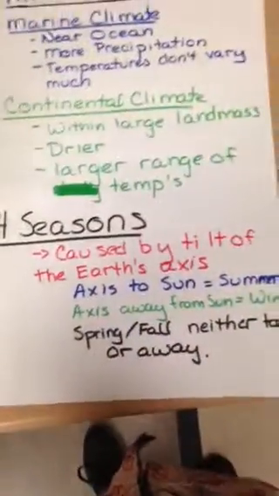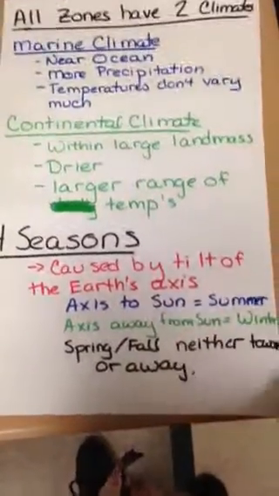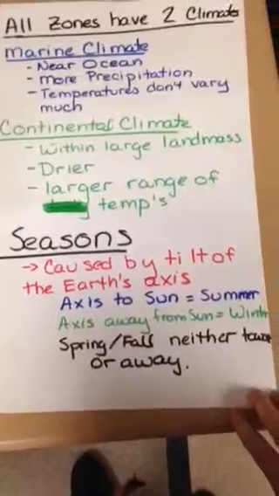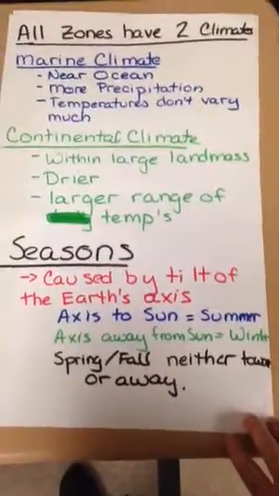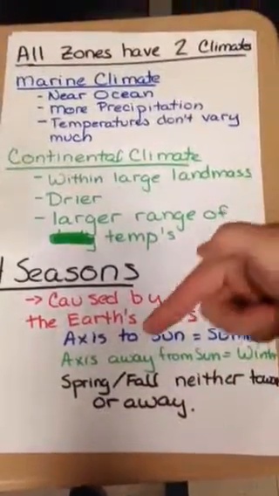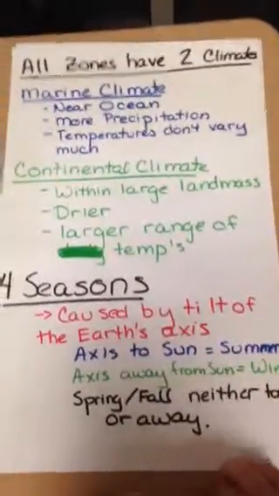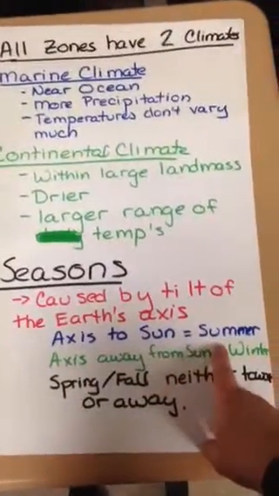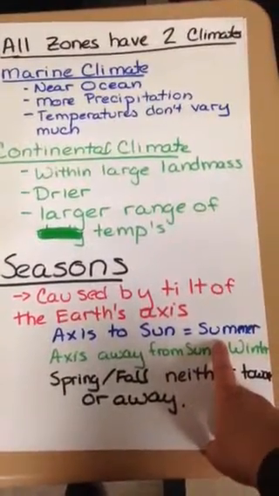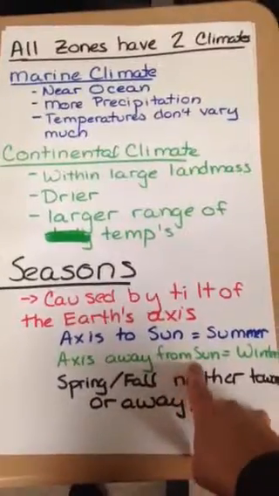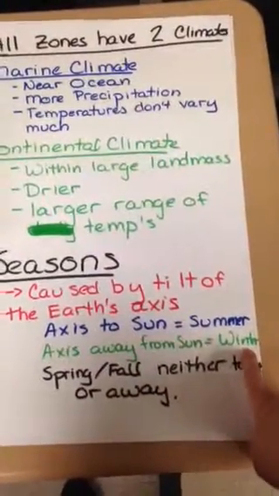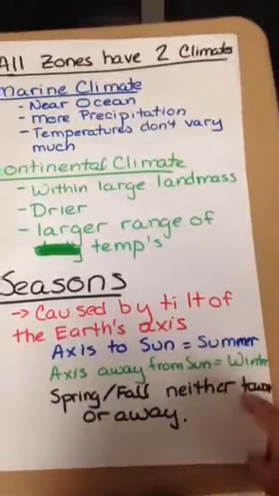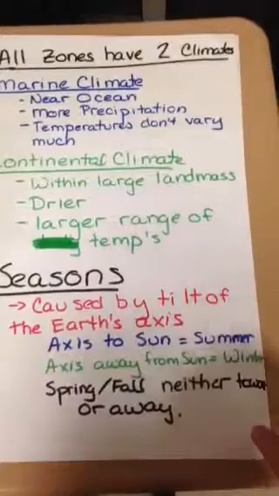Now, for everywhere on Earth, there are 4 seasons, but not everywhere on Earth experiences them the same way. The 4 seasons are caused by the tilt of the Earth's axis, meaning that the Earth's axis is at an angle. Now, when this axis is pointed towards the sun, that's when that area of the globe has summer. If the axis is pointed away from the sun, that's when the area of the globe has winter. When it's spring or fall, that means that the axis isn't pointing towards the sun or pointing away from the sun. It's just parallel.